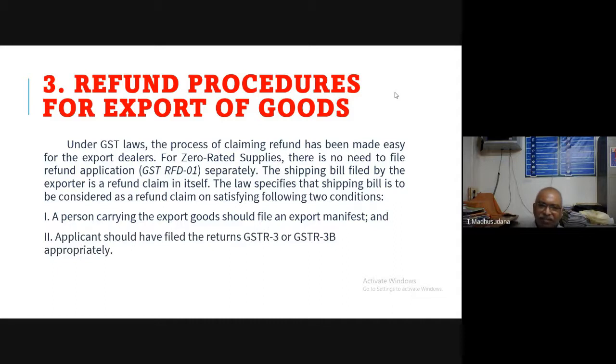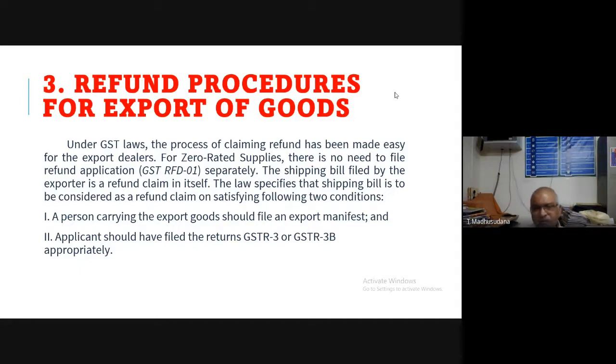Next, the second condition is that the applicant, that means the exporter, the owner of the goods, should file the returns GSTR 3 or GSTR 3B appropriately.